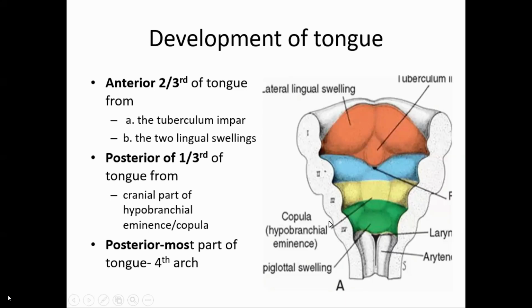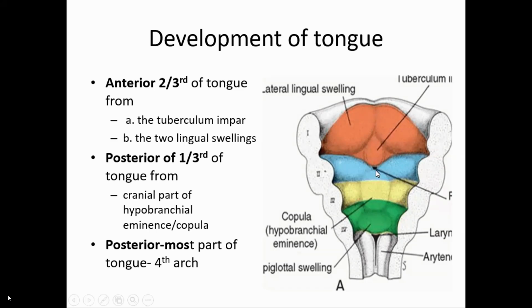There is one elevation formed there, called the copula or the hypobranchial eminence. Don't confuse: if asked, copula and hypobranchial eminence are the same. Understood?